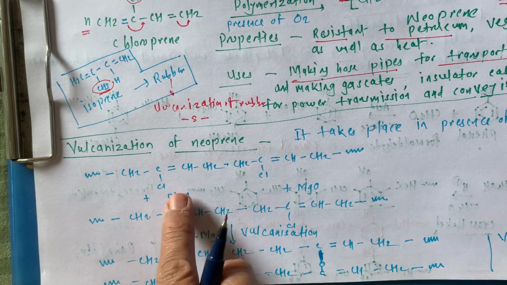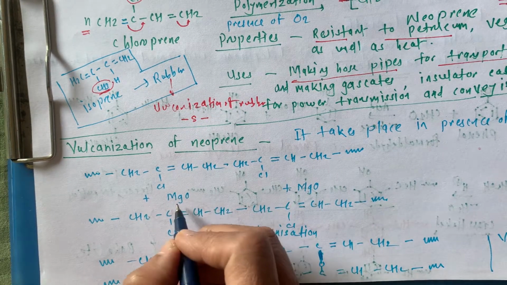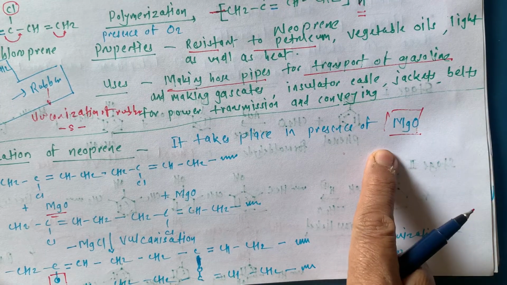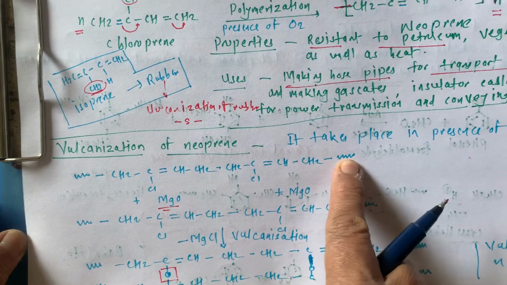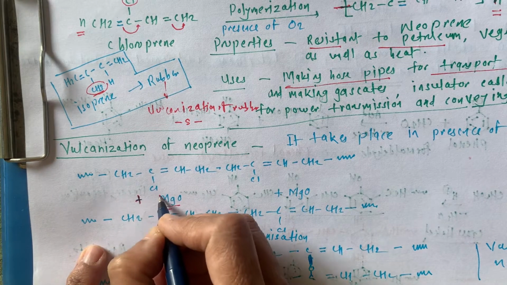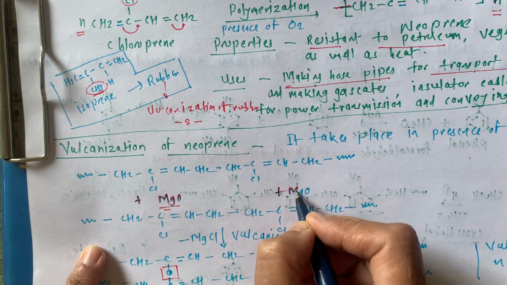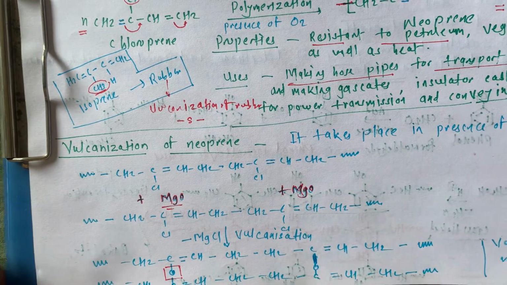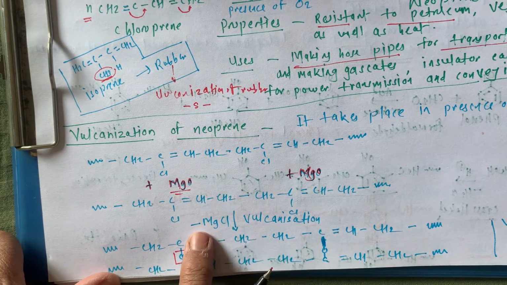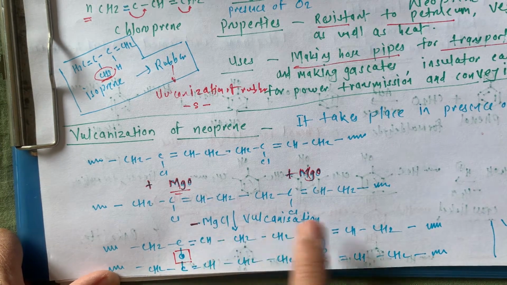So what is going to happen? Here we treat with sulfur powder. Now here we are going to treat it with magnesium oxide. It takes place in the presence of magnesium oxide. This is our linear neoprene, and in between, magnesium oxide treats these two linear polymers of neoprene, and they undergo vulcanization by removing MgCl2, magnesium chloride.